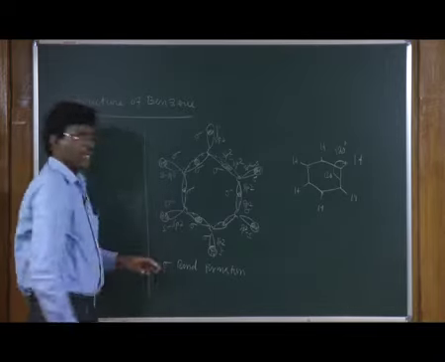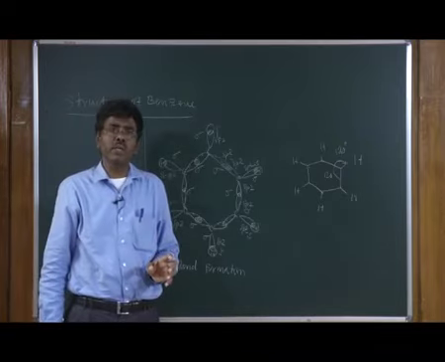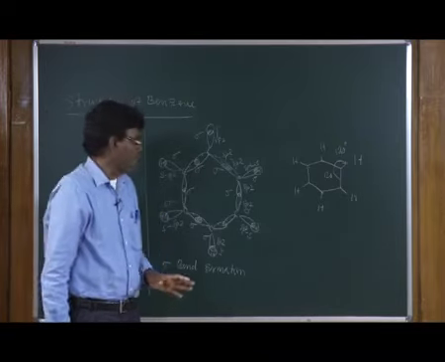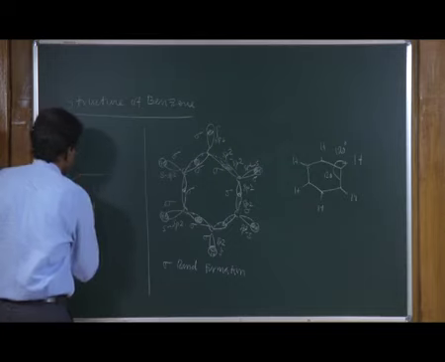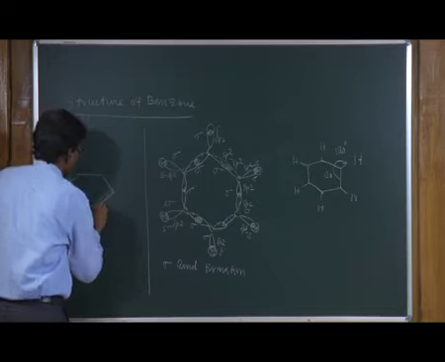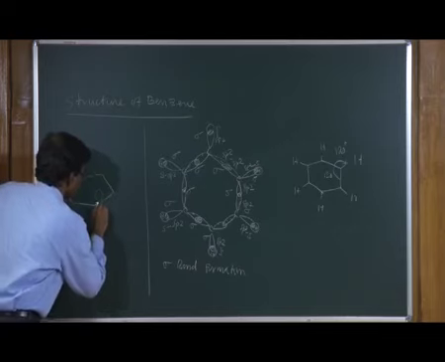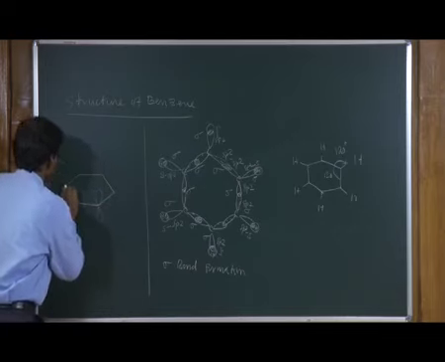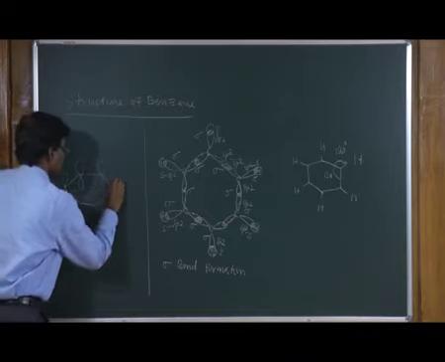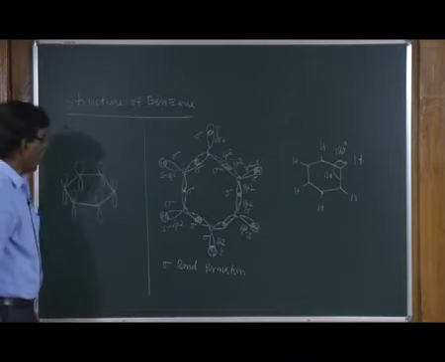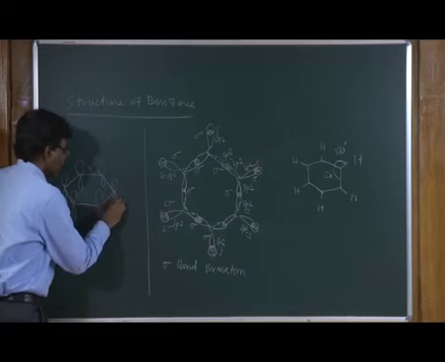Now, in addition to that, each carbon has 1 p orbital with 1 electron, and let me draw the 6 p orbitals.